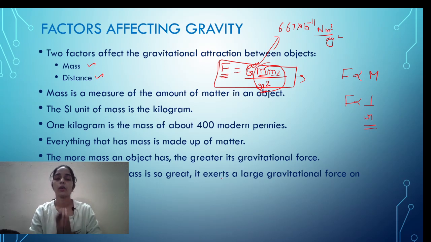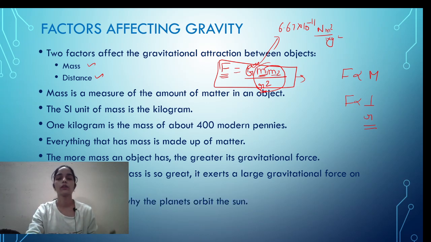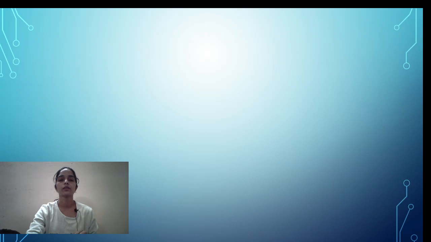The object with greater mass attracts the other object more with gravitational force. That's why our planets orbit around the sun. Because the sun's mass is so great, it attracts all the planets and makes them orbit around it.